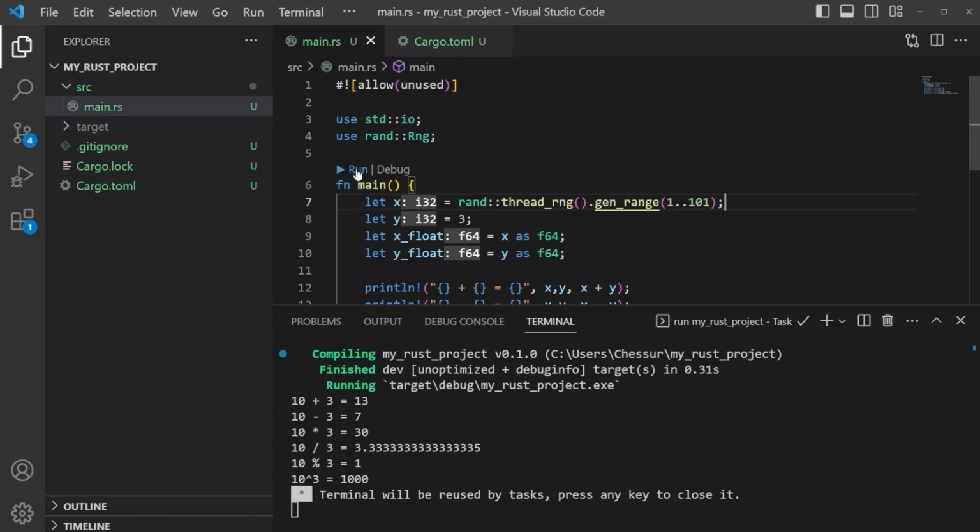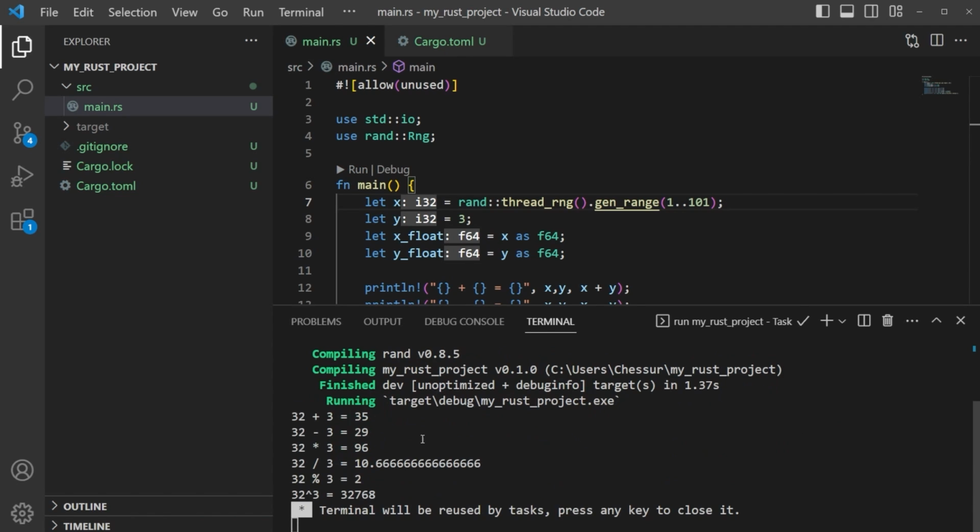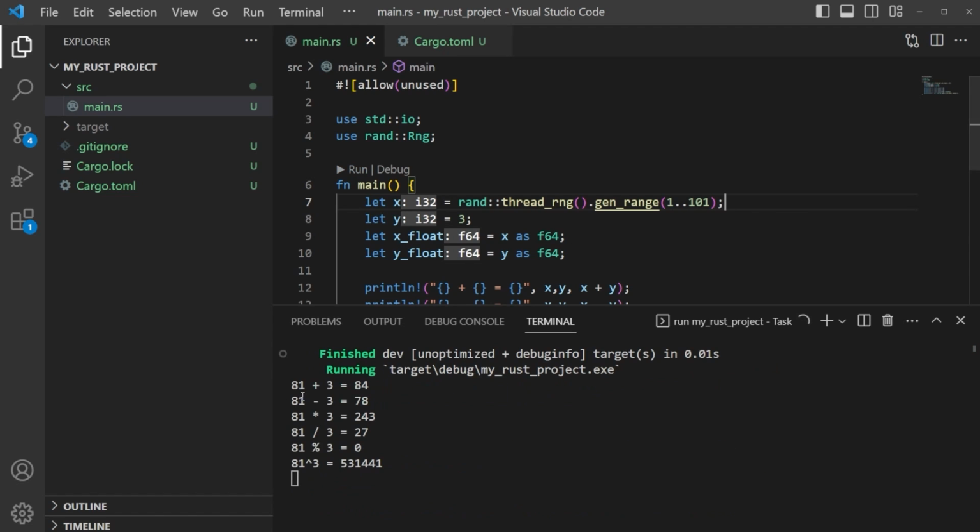If we run this, we can see that it shows 32 as the random number for us. We use 32 in this equation, and this is what happened. We can try running it again, and it will give us another number. Here we got 81, and it gave us random numbers here. So, interesting, fun, something to think about.